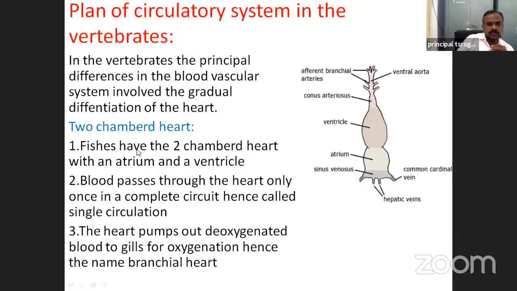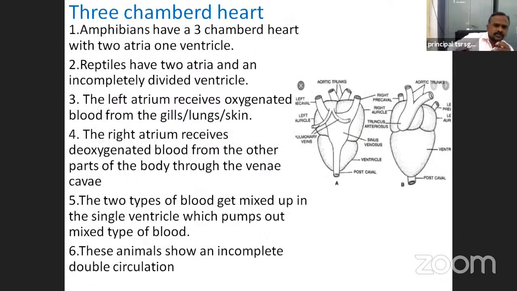Next, three-chambered heart. The amphibians have a complete three-chambered heart with two atria and one ventricle. See this figure. Two atria: this is the right atrium, this is the left atrium. Next, this is the ventricle, only one single ventricle. Three-chambered heart is present in the amphibians.